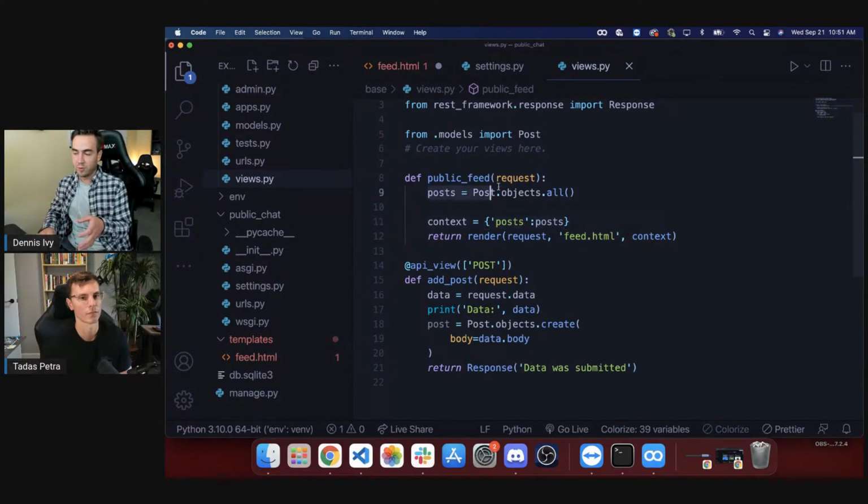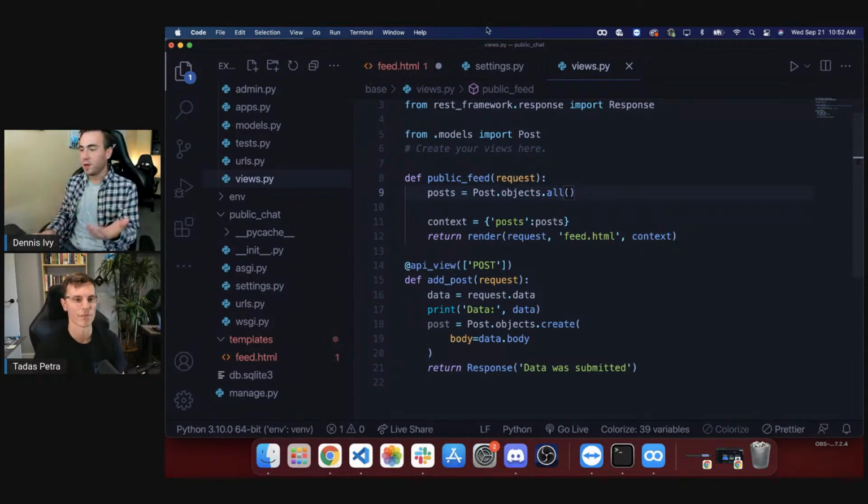So I passed in the post, ran a query to the database, passed it in, and then we have access to that. I don't know if that answers your question, but essentially we pass the data to it, and then we can even write conditions.